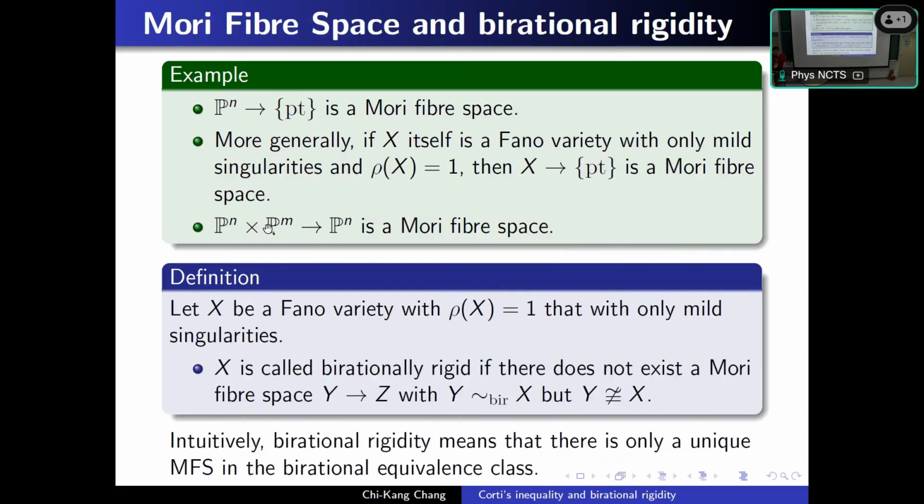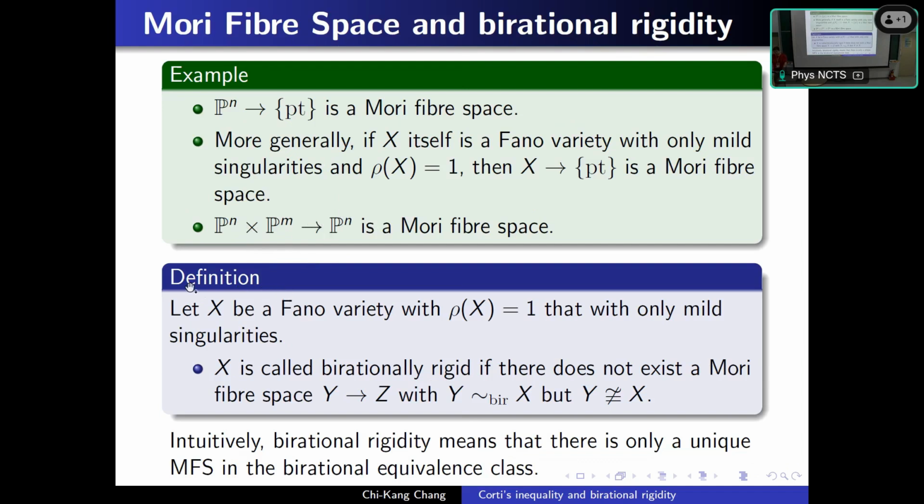But for the product of two projective spaces, if we take the first projection to Pn, it is also a Mori fiber space. But in this case, if we directly send Pn cross Pm to a point, then it is not a Mori fiber space, because although it is Fano, the Picard number is 2.